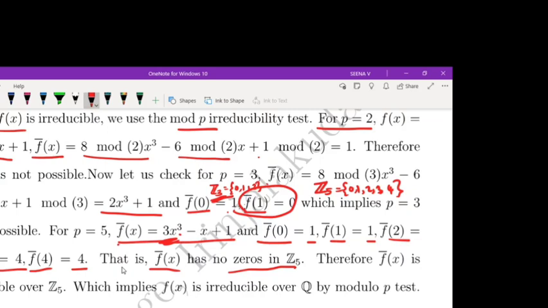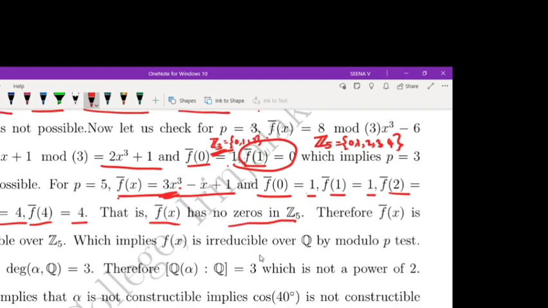So this polynomial has degree 3, and if we put values f bar of 0 is 1, f bar of 1 is 1, so this has no root in Z_5. That means f bar of x has no zeros in Z_5, meaning f bar of x is irreducible over Z_5. This implies f of x is irreducible over Q by the modulo p test, and the degree of alpha over Q is 3.